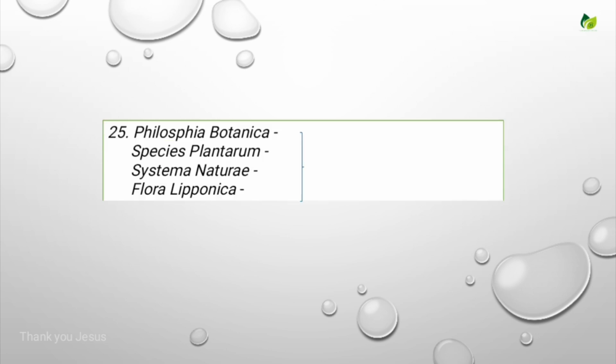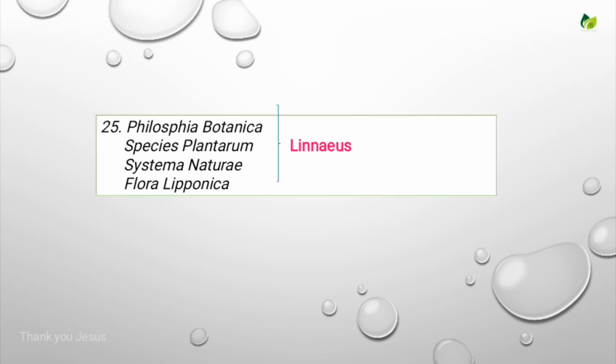So these are the books written by a famous scientist: Philosophica Botanica, Species Plantarum, Systema Naturae, Flora Lipponica. These are the great books written by a famous scientist, Linnaeus. He is the father of modern botany.